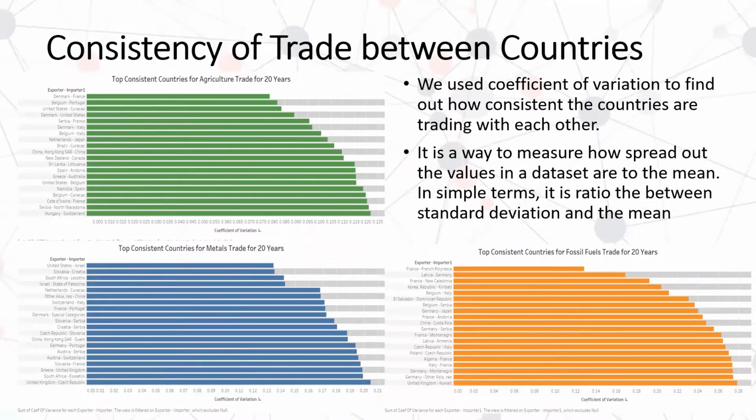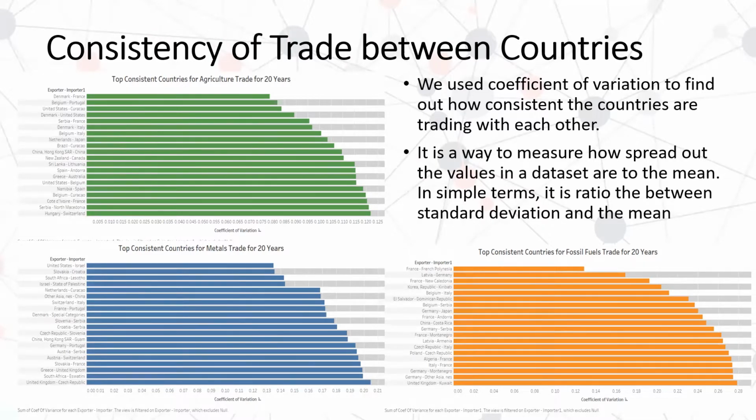Here we calculated the consistency of trade between different countries. We used the coefficient of variation to find out how consistently the countries are trading with each other. Coefficient of variation is a way to measure how spread out the values are in a data set relative to the mean. Simply, the ratio between standard deviation and the mean. In the real world, coefficient of variation is often used to compare the mean expected return of an investment relative to the expected standard deviation of the investment. This allows investors to compare the risk-return trade-off between different investments.